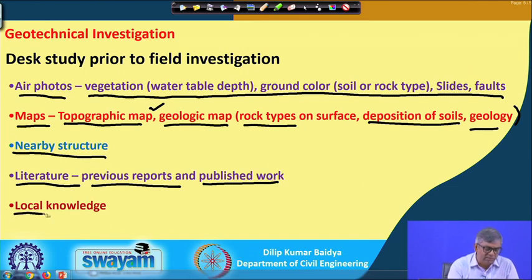Then local knowledge. Local knowledge means sometimes you have to consult local people. They may have a lot of information about floods, earthquakes, and many other things. So, that has to be also considered.